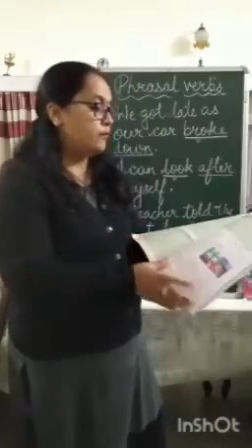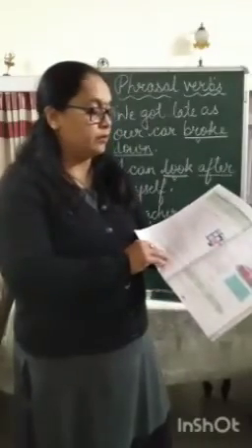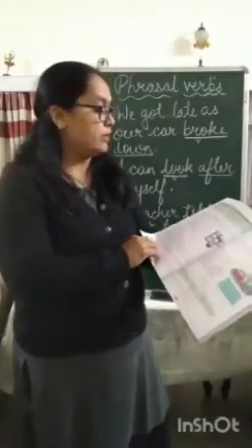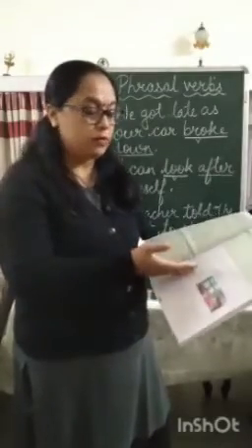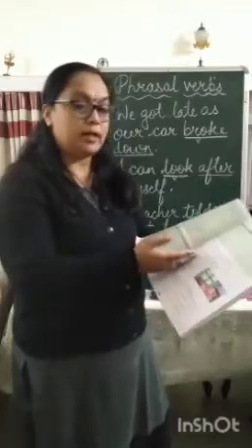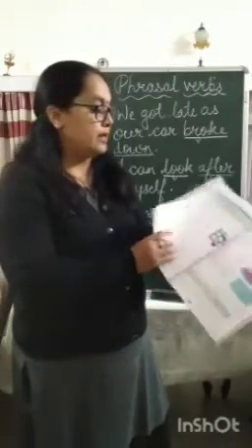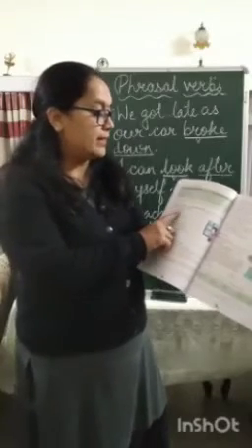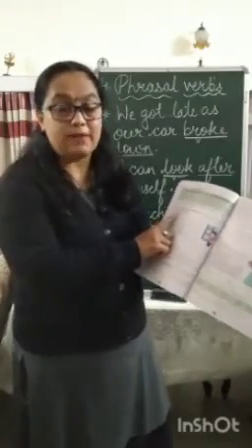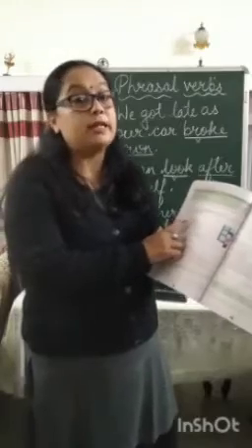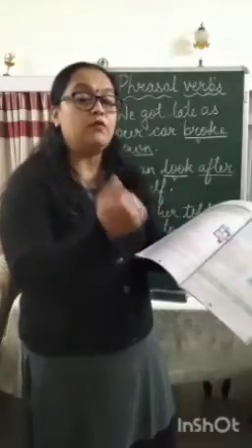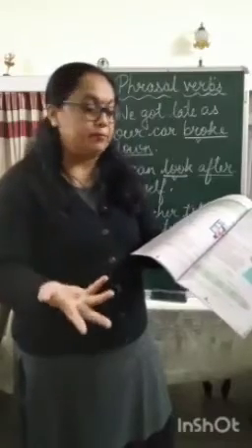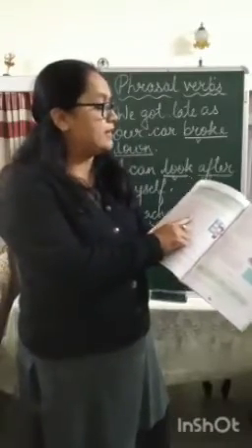Okay, and then you have to do the book exercises which are given in your book. Exercise B is the correct form of verb. You have to use the correct form of verb in exercise B. In exercise C, you have to identify whether the sentence has got a transitive verb or an intransitive verb. Transitive verb is followed by an object. Intransitive verb doesn't need an object to make complete sense. Okay, so exercise C is there.